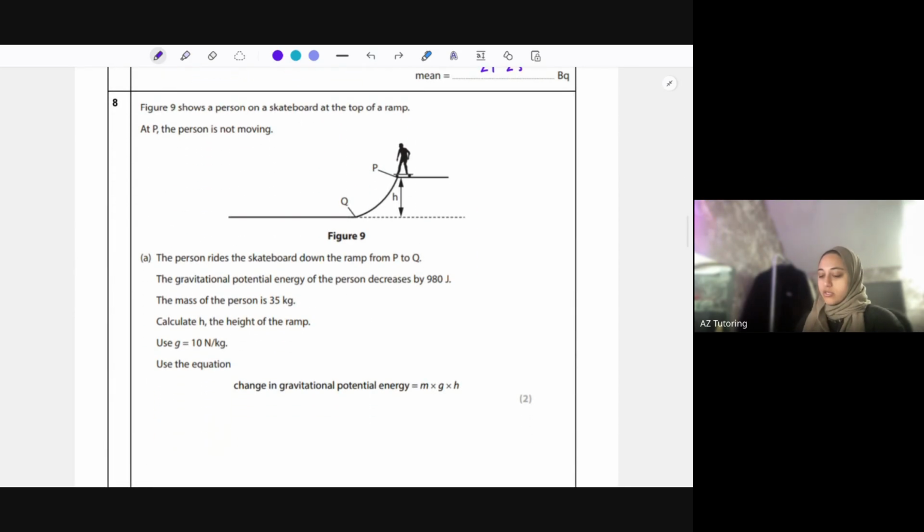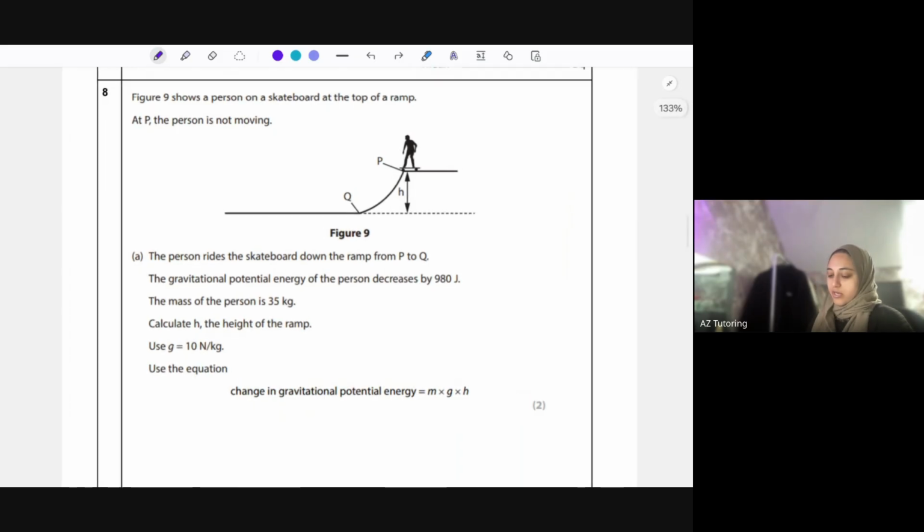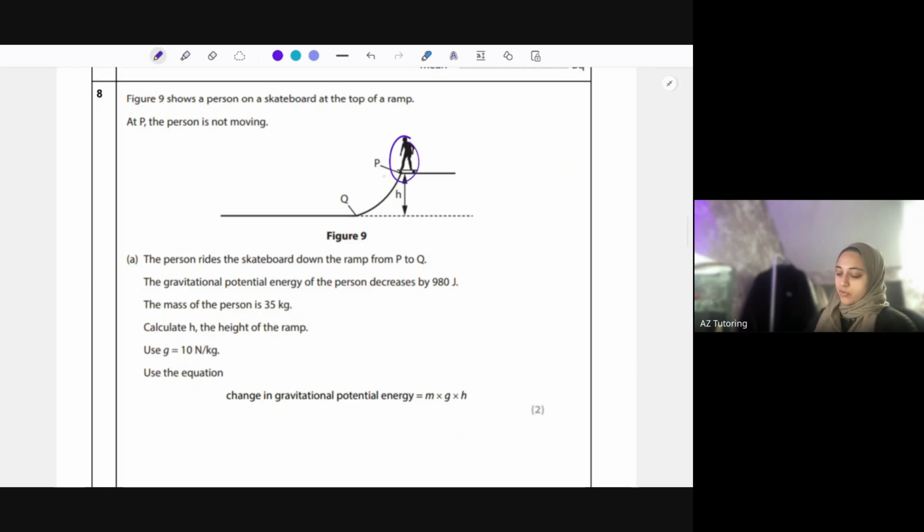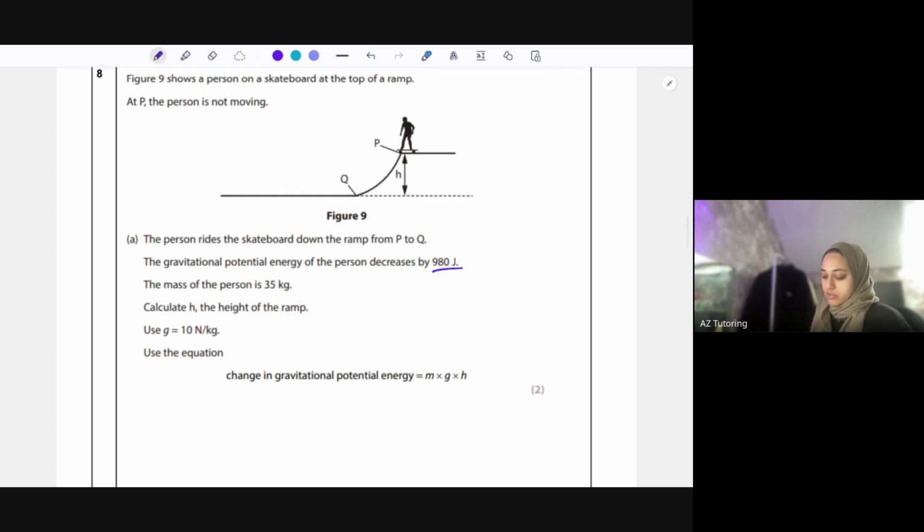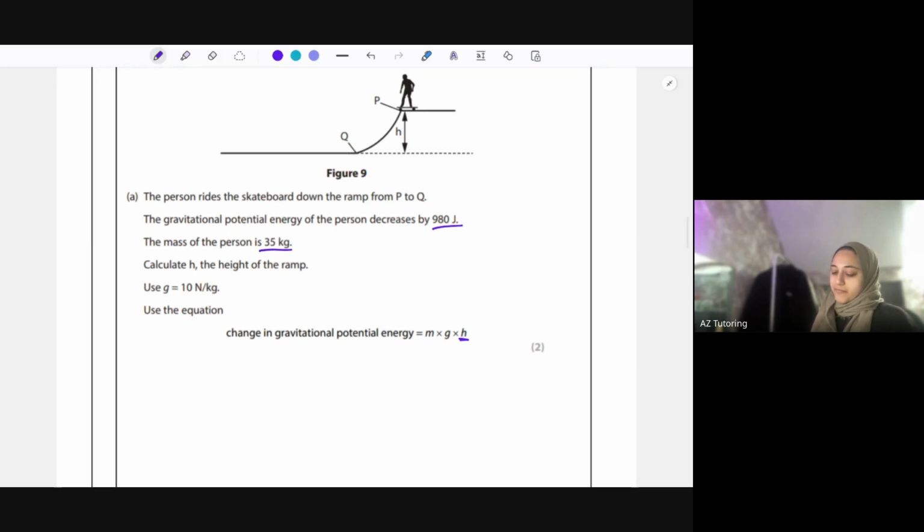Figure 9 shows a person on a skateboard at the top of a ramp, and at P, the person is not moving. So he's on his skateboard, he's not moving at P, and then he's going down the ramp. The person rides the skateboard down the ramp from P to Q. The gravitational potential energy of the person decreases by 980 joules. So that's the change in gravitational potential energy. The mass of the person is 35 kilograms. Calculate H, the height of the ramp, and use G as 10 newtons per kg. So you could see in that last question, they gave G as 9.8. Just use whatever they give you in the question.